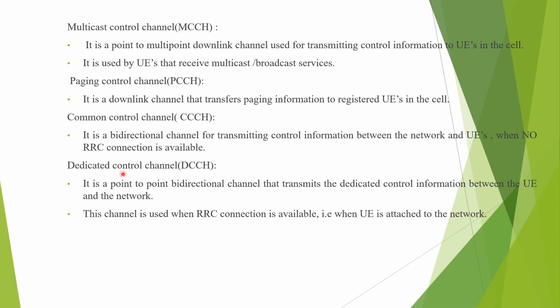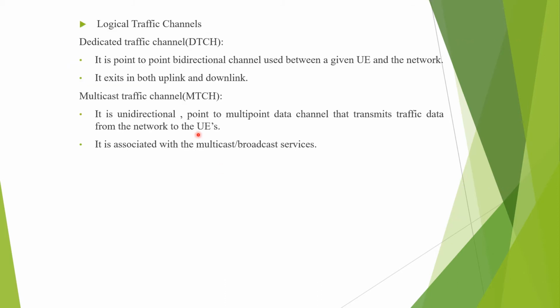Next one is the dedicated control channel. It is a point-to-point bidirectional channel that transmits dedicated control information between the user equipment and the network. This channel is used when an RRC connection has been established. That means the UE is attached to the network. Logical traffic channels are of two types: the dedicated traffic channel and the multicast traffic channel.